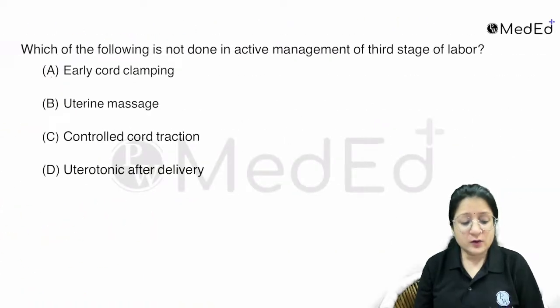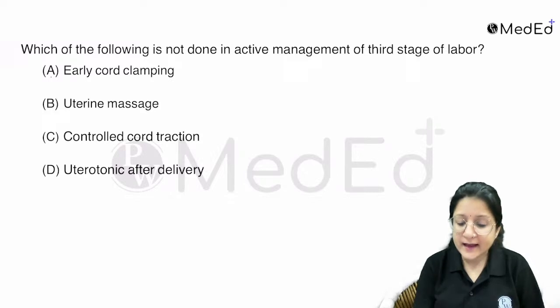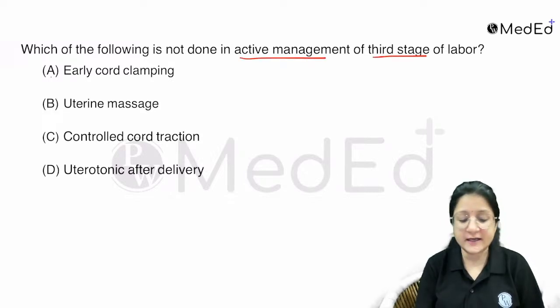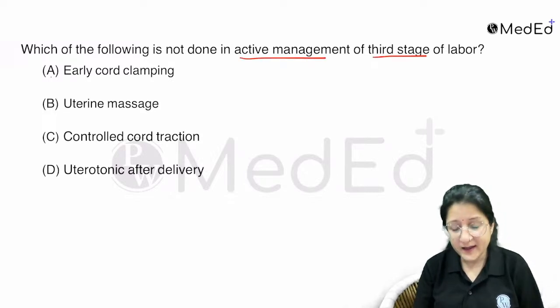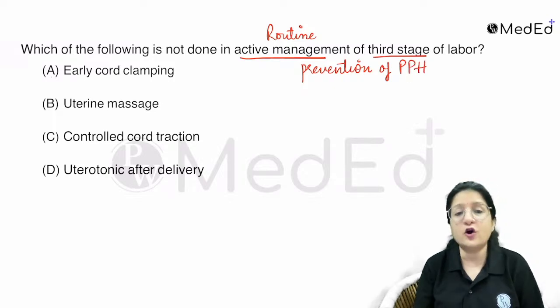Now, let's have a look at the next question. Which of the following is not done in active management of third stage of labor? Okay, so active management of third stage of labor is routine practice. You all know that it is done for prevention of PPH. Remember these important points. Now let's have a look at the options, right?